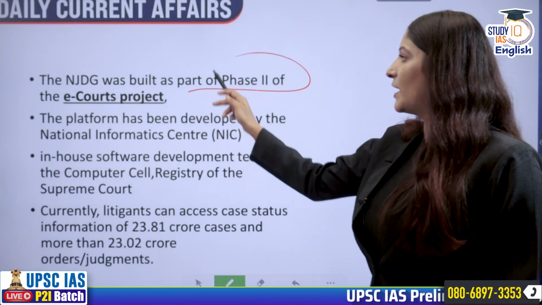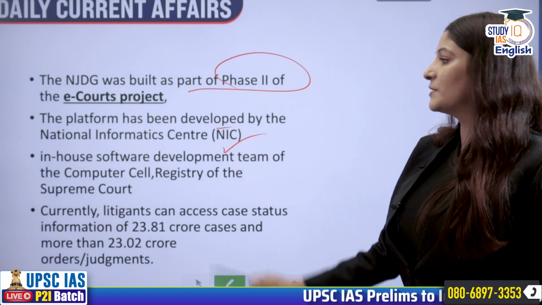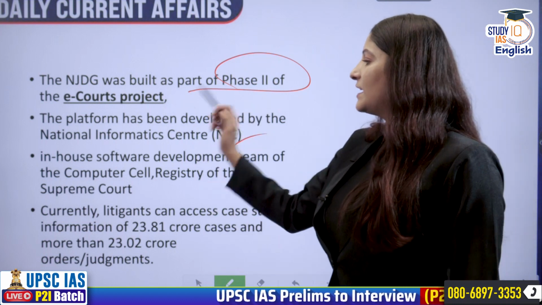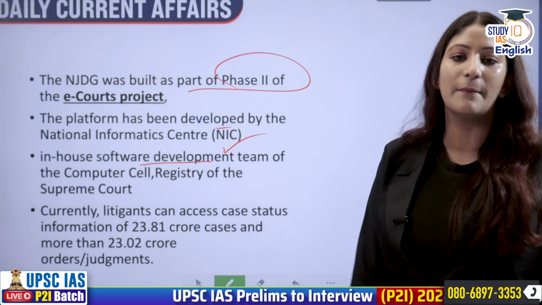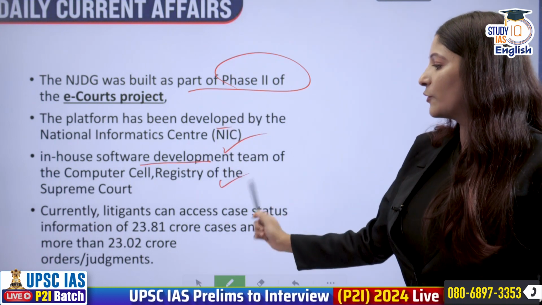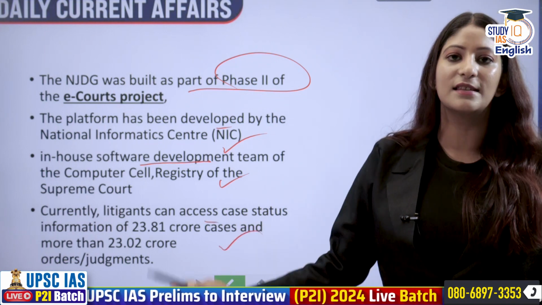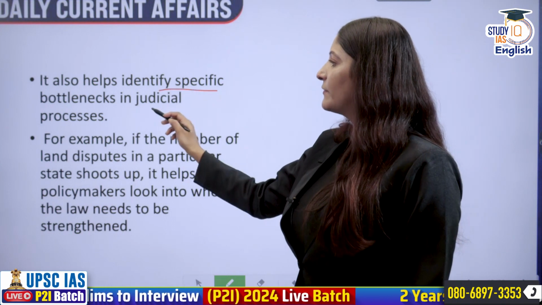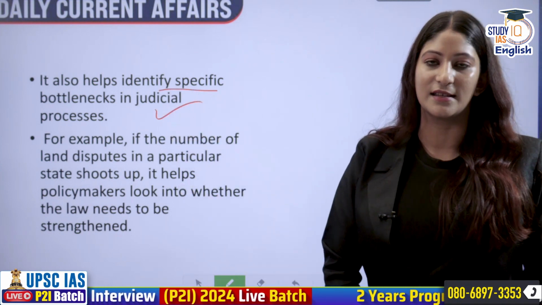It was built as a part of phase 2. It has been developed by the National Informatics Center through close coordination with the in-house software development team of the Computer Cell, Registry of Supreme Court. Litigants can now access the information regarding these many cases. It helps identify specific bottlenecks in judicial processes.